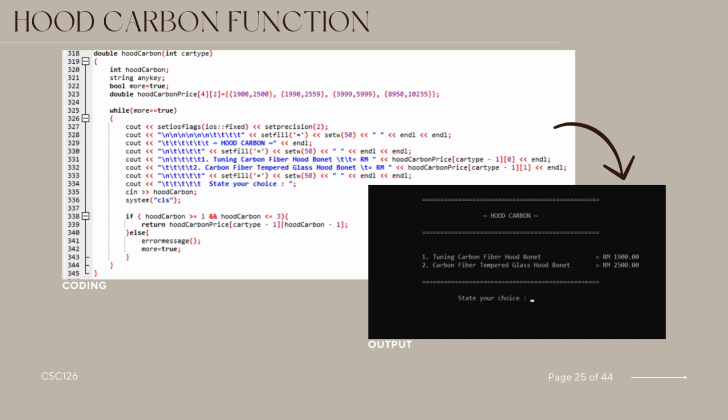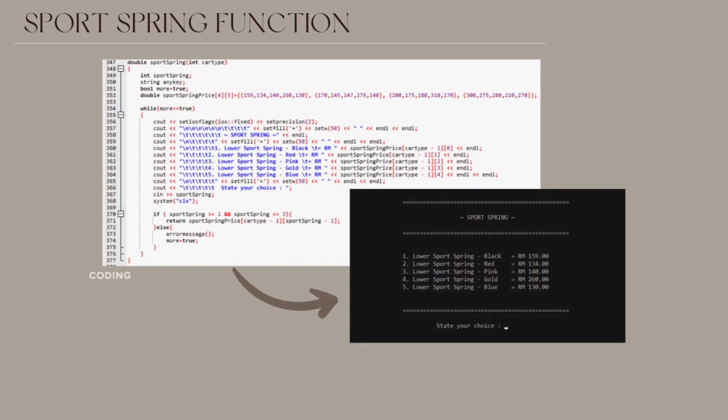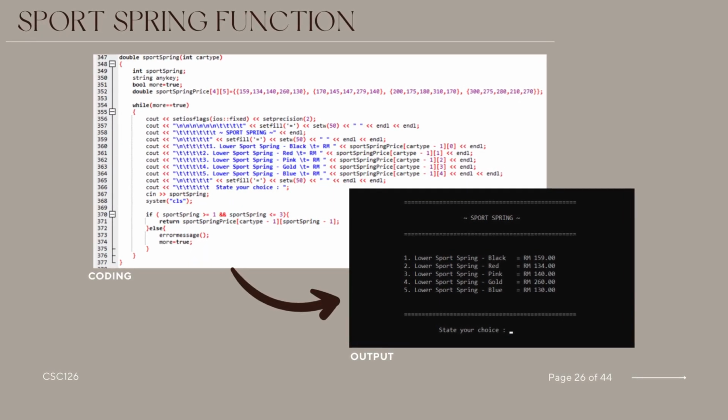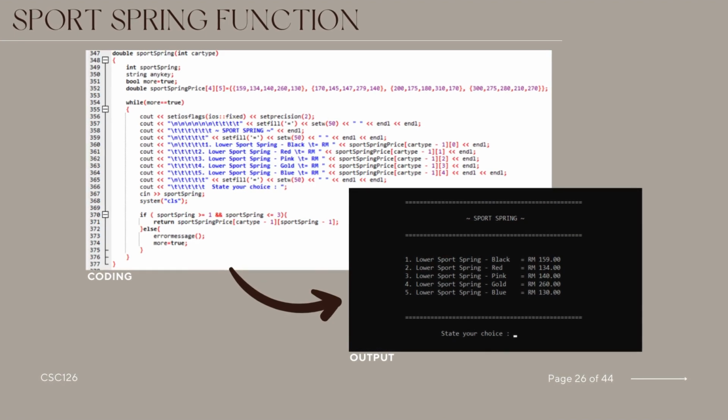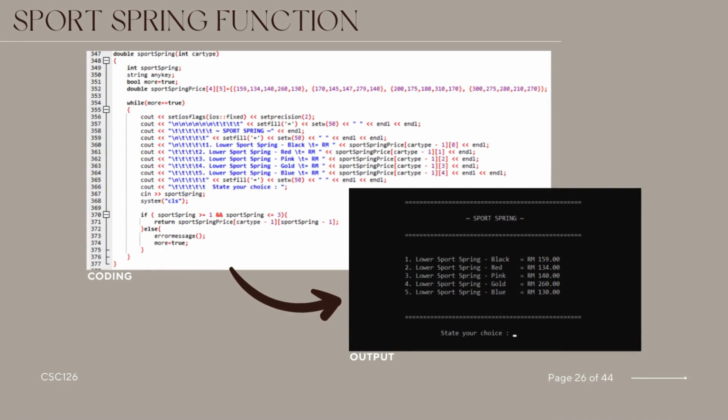In case of invalid input, an error message is displayed using the error message function, prompting the user to try again. The function utilizes a loop to ensure a valid selection, and the console screen is cleared after each interaction for a clear display. The provided C++ code defines a function called spotSpring that takes an integer parameter type.